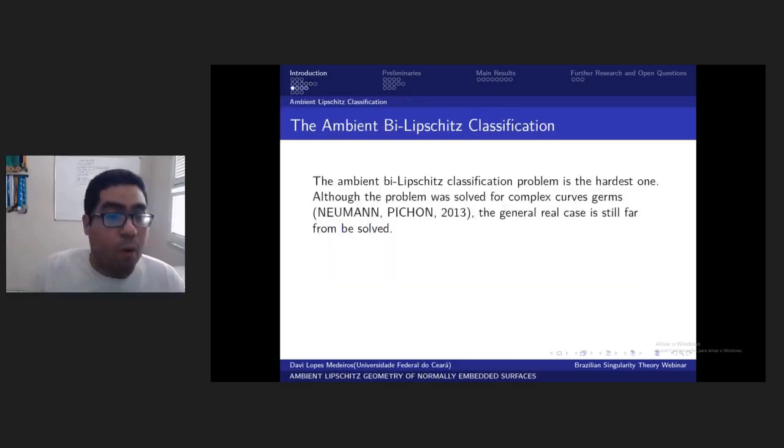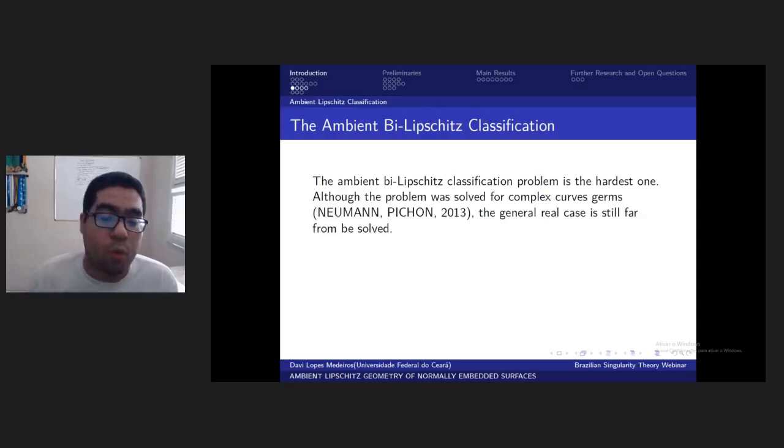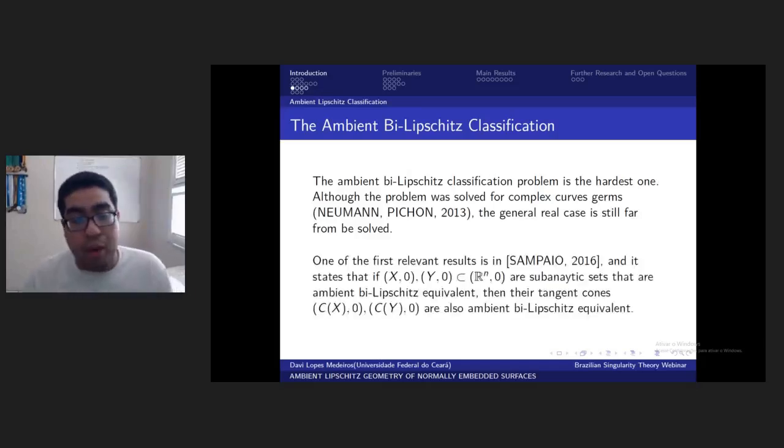Okay, and what can we say about the ambient bilipschitz classification? The ambient bilipschitz classification problem is the hardest one. The problem was completely solved for complex Puiseux germs by the work of Neumann and Pichon in 2013, but the general case is still far from being solved. One of the first advances in ambient geometry is the result in Sampaio 2006 that states that two subanalytic sets that are ambient bilipschitz equivalent have tangent cones that are ambient bilipschitz equivalent as well.